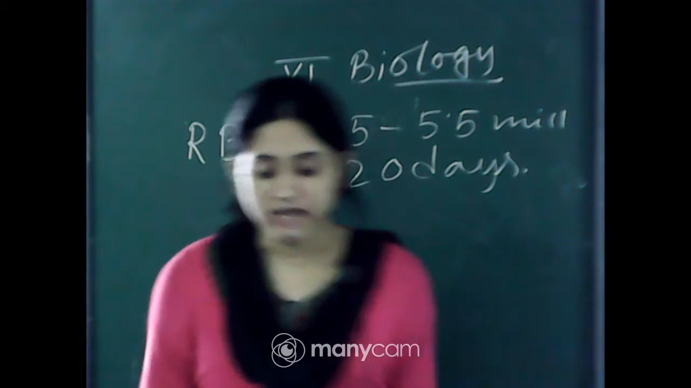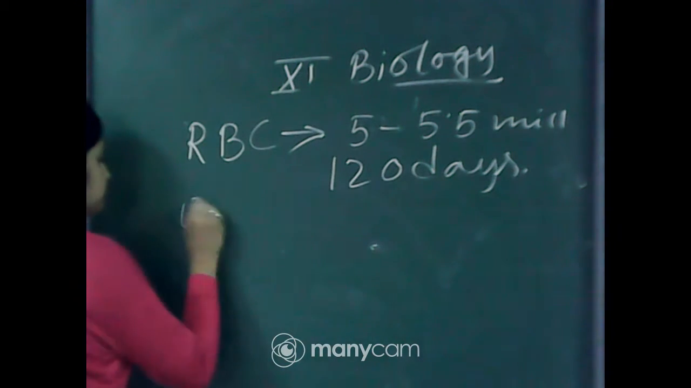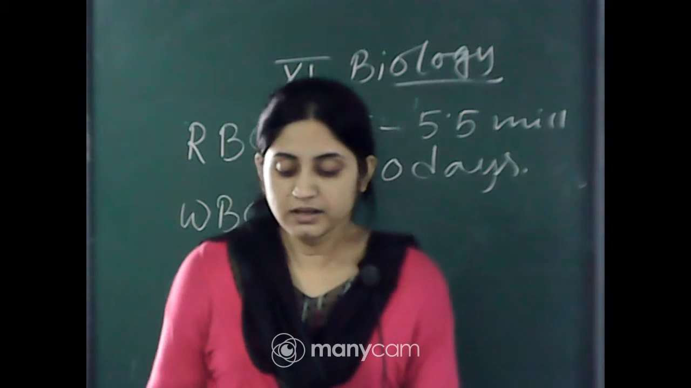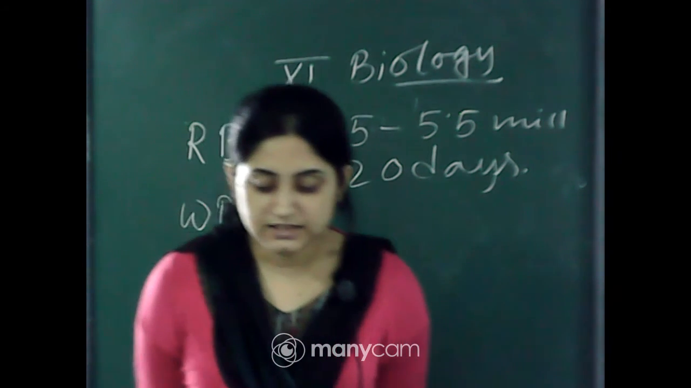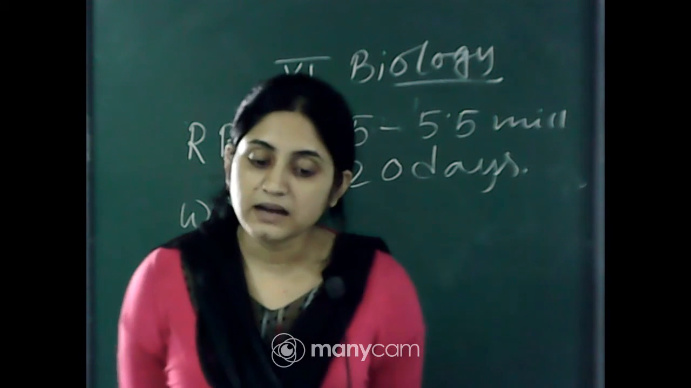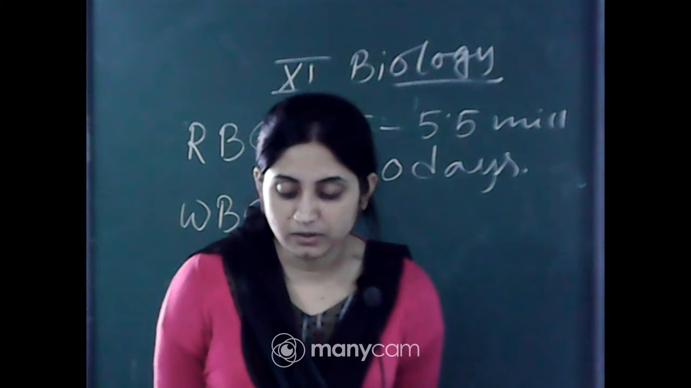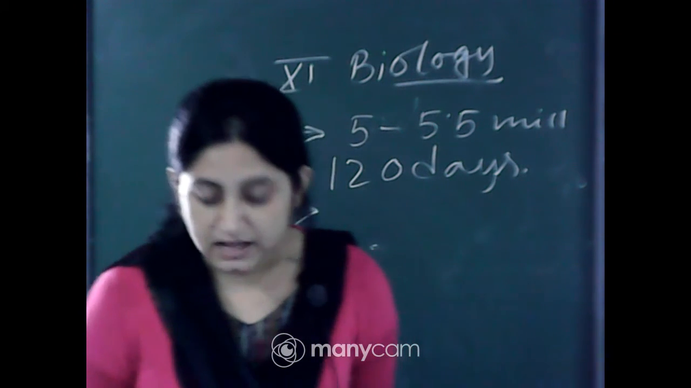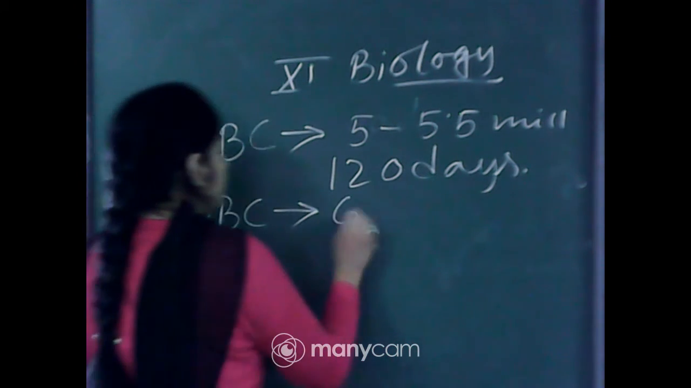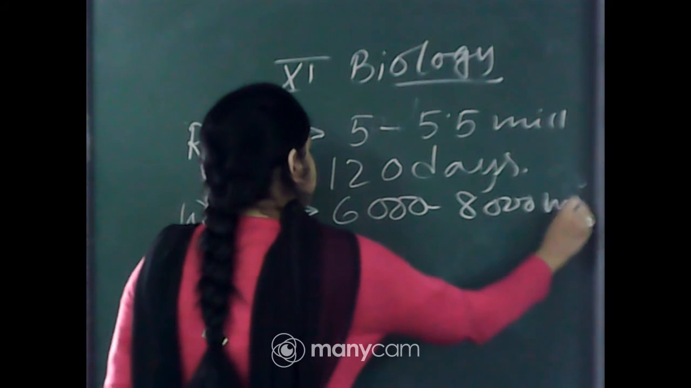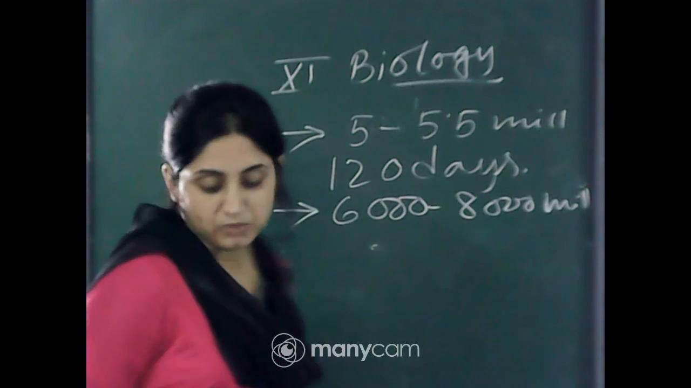Now leukocyte or WBC. WBCs are known as white blood cells, like leukocytes. They are colorless because there is no hemoglobin present, and their number is 6,000 to 8,000 per cubic millimeter of blood.